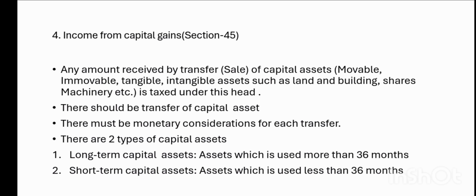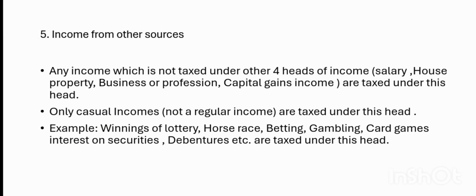There are mainly two types of capital assets: long term capital asset and short term capital asset. A long term capital asset is an asset which is held for more than 36 months. A short term capital asset is an asset which is held for less than 36 months. Anyhow, whatever income we receive by transferring our capital asset to another person is taxed under this head, income from capital gain.